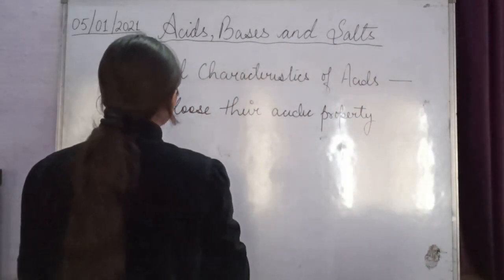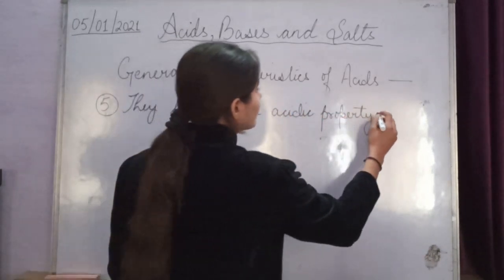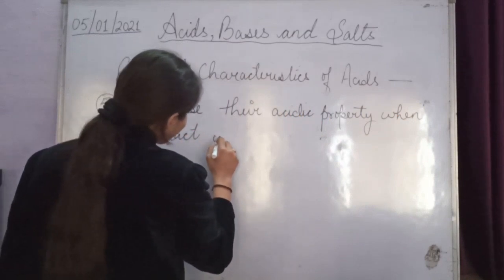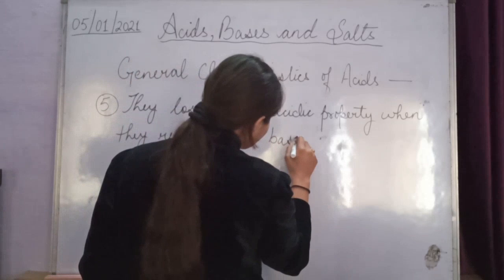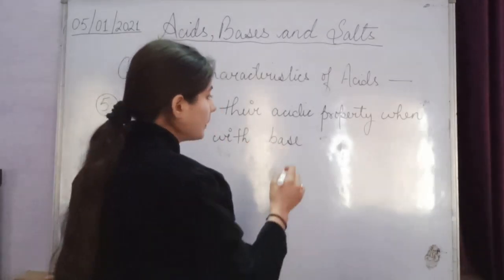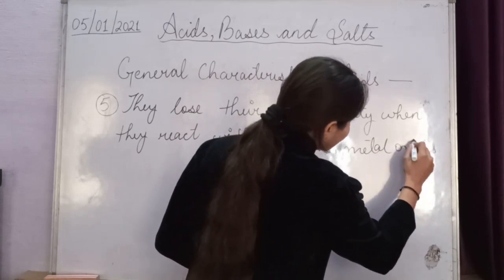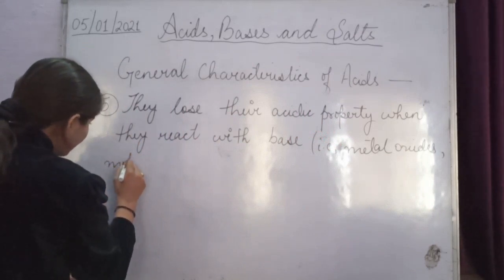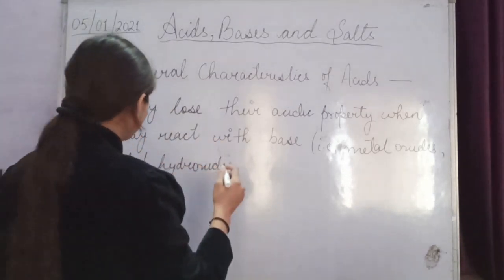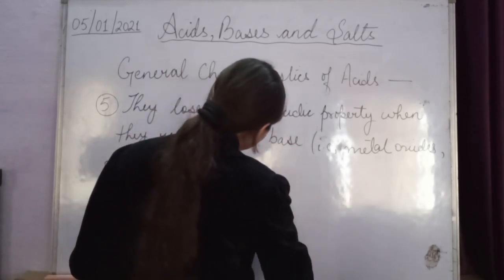Acids lose their acidic property when they react with a base, that is, metal oxides, metal hydroxides, or ammonium hydroxide.